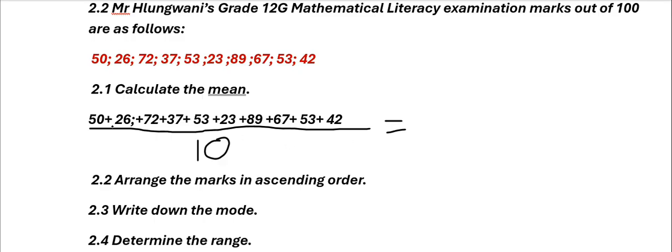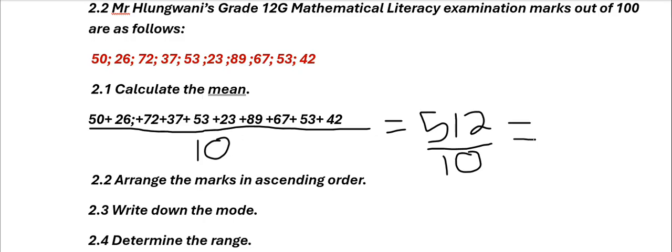Now we have to understand. Remember I said first of all we add these numbers. When I add all of them on my calculator, they give me 512. Then I say divide by 10. I mustn't forget that I haven't divided. Then I say equals to.